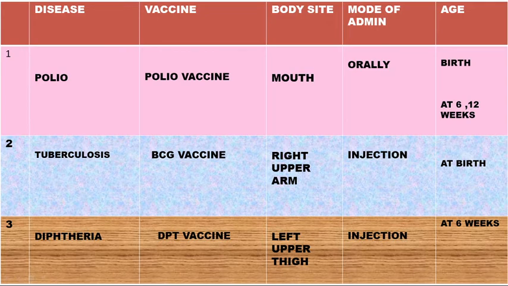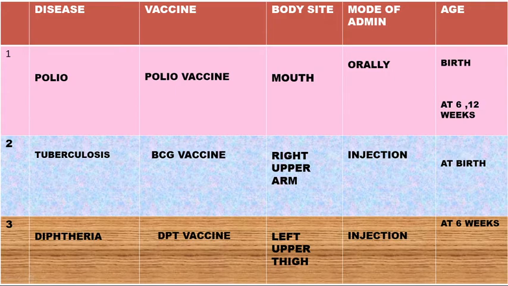Remember, we looked at 2 ways the vaccines are put into the body. We said there is oral administration and there is injection. Now, polio vaccine is one of the vaccines that are put into the body of a person orally. So the mode of administration of that vaccine is oral administration.